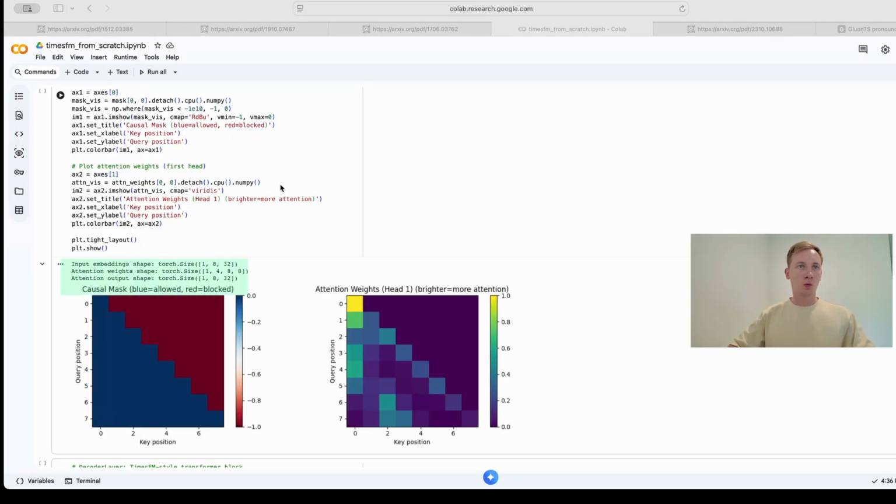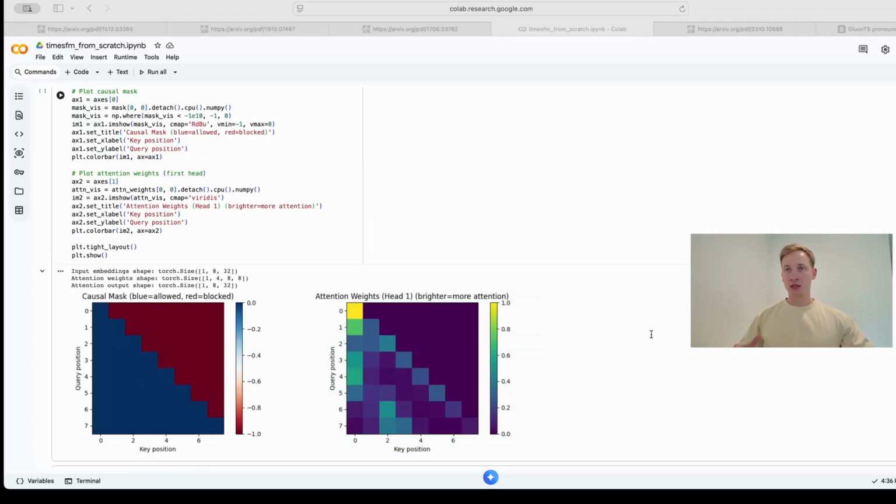In our test, we have an input embedding size of 1, 8, 32. Basically, we have a batch size of 1, 8 patches with 32 features. We get back the same shape, so the shapes are perfectly preserved. The attention mechanism enriches the embeddings without changing their structure. And the causal mask visualization here shows the staircase pattern clearly. Patch 0 can only see itself, and then patch 1 can see patches 0 and 1, and so on. The actual attention weights confirm the upper right triangle is completely black, 0 attention to any future token.